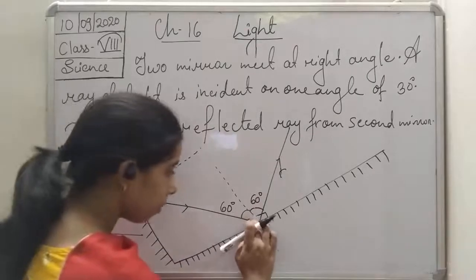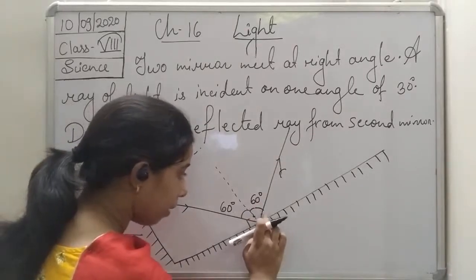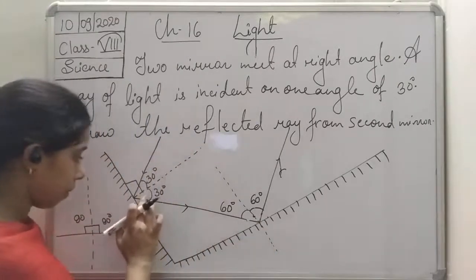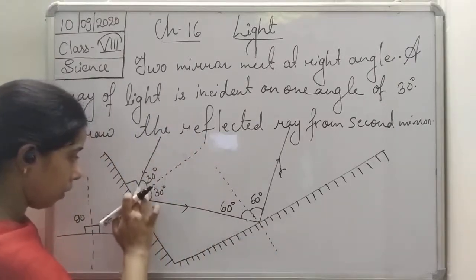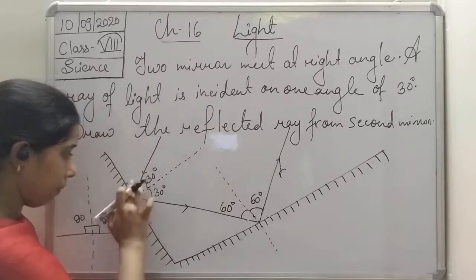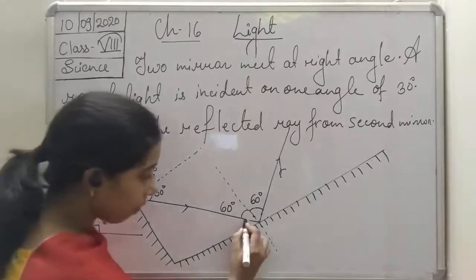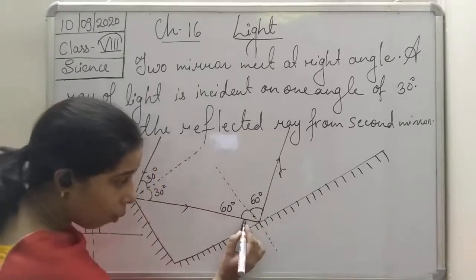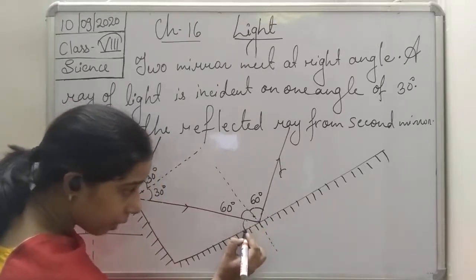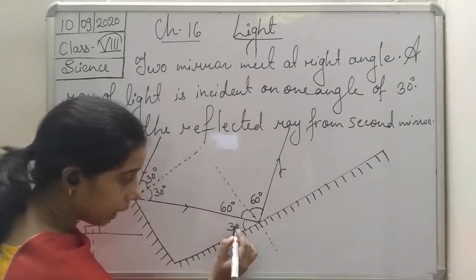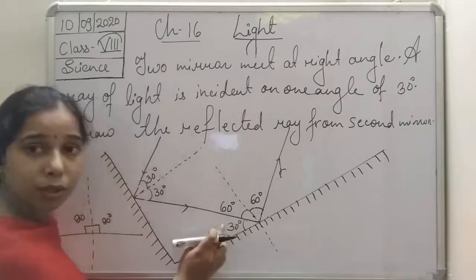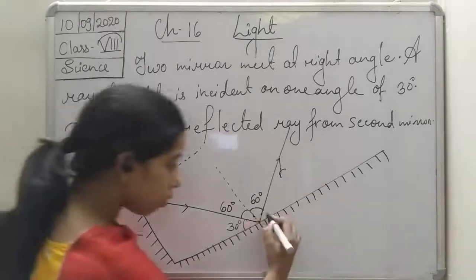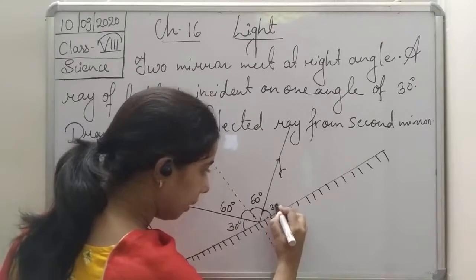If the angle of incidence from the normal is 60 degrees, the remaining angle will be 30 degrees. That is why 60 plus 30 equals 90 degrees, giving the whole angle. Here also it will be the same, 30 degrees.